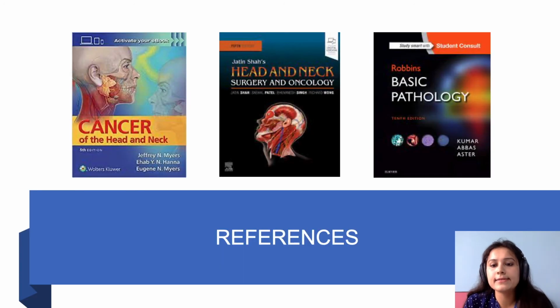So guys, these are all my references and I suggest you go through at least the chapter on neoplasia from Robbins. The other two books you won't require at your level.